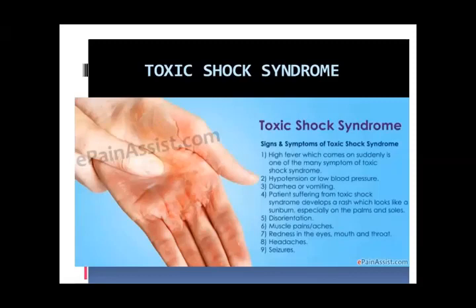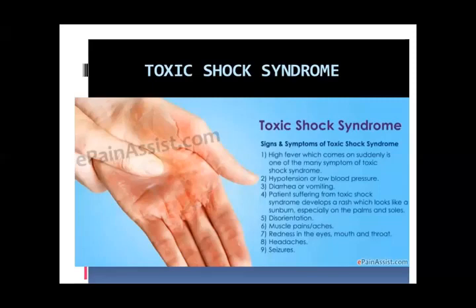There is another term in your book, toxic shock syndrome. Toxic shock syndrome has a few signs and symptoms. These are high fever, sudden onset of high fever, hypotension, low blood pressure, diarrhea, vomiting. The patient is suffering from toxic shock syndrome. It develops as a rash all around the body. It looks like a sunburn rash, especially on the palms and soles of the feet. Then there is disorientation, muscular pains, redness in the eyes, mouth and throat, headache, seizure.